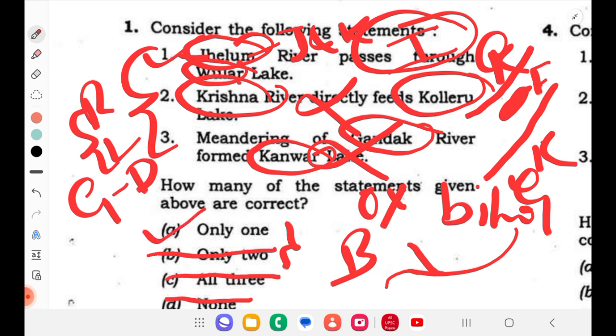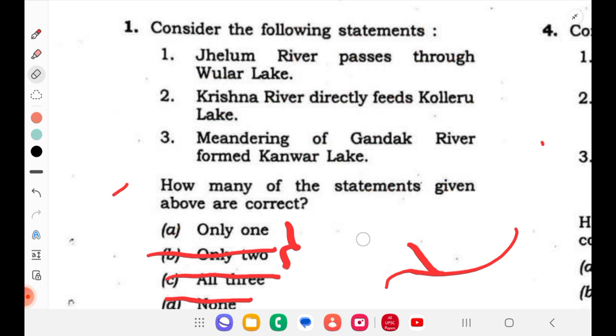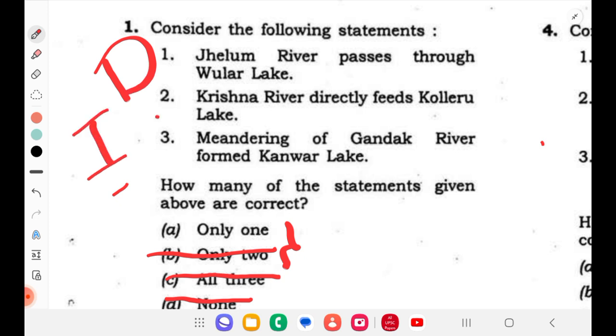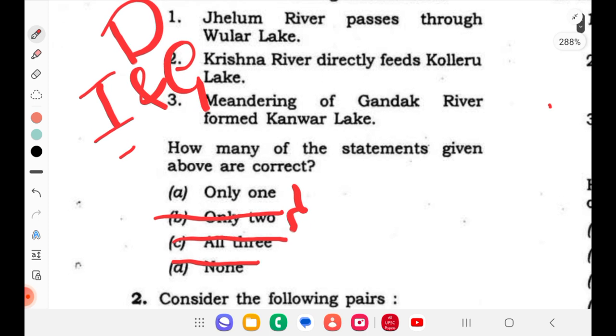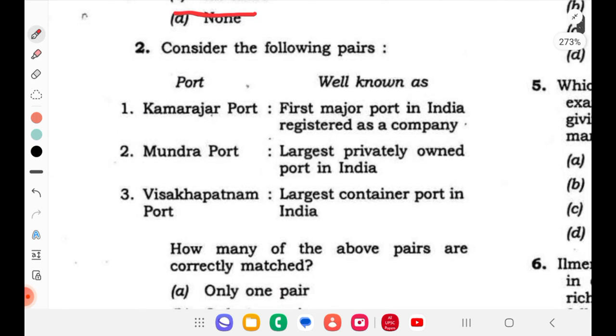So what did you learn from this question? You have learned the importance of drainage pattern. So drainage pattern is what they're expecting, and the Indus river system and Ganga river system is what they asked for, along with east flowing river systems, right? This Krishna river and Kolleru lake, they're focusing on here. So it's majorly drainage pattern. Fine. Second question we'll see.